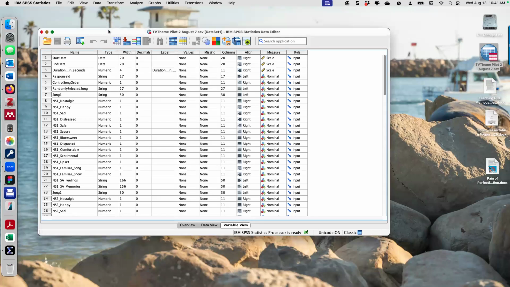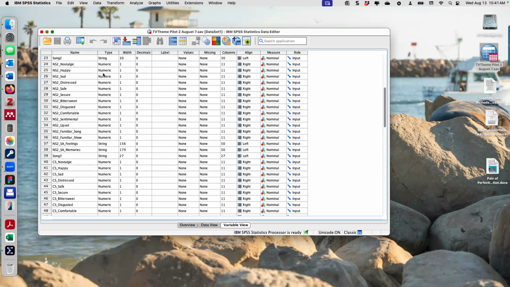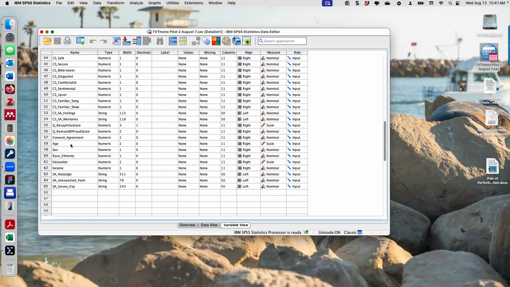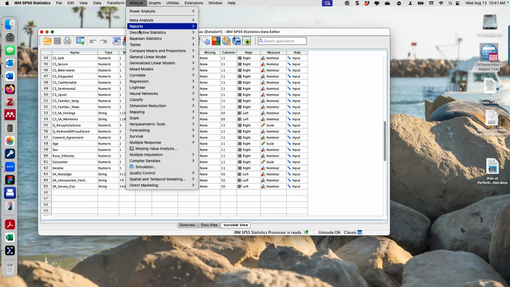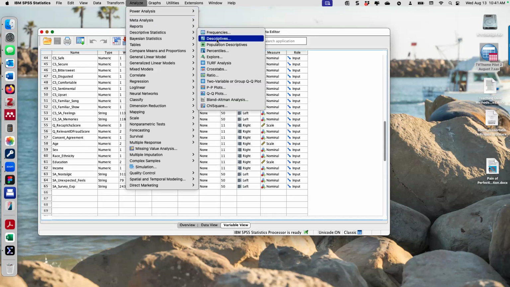Okay, so we have the SPSS, and what I'm going to do is this. First, I'll do some demographics. So income is categorical, education is categorical, race categorical, sex is categorical, and age is continuous. So it makes sense to do age by descriptives, meaning average age, mean age. So I'll do that. Analyze, descriptives, descriptives.